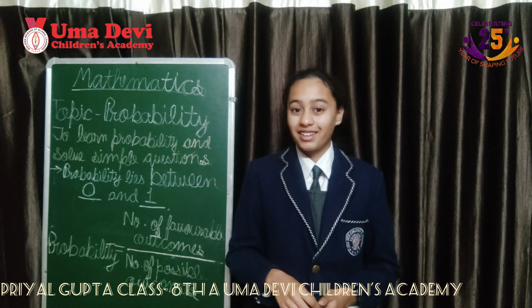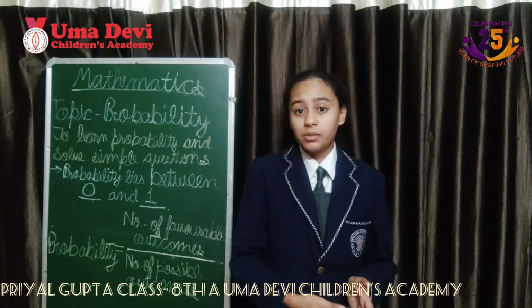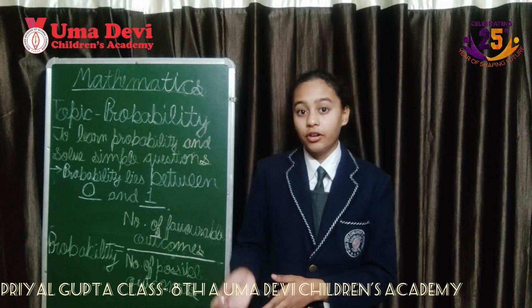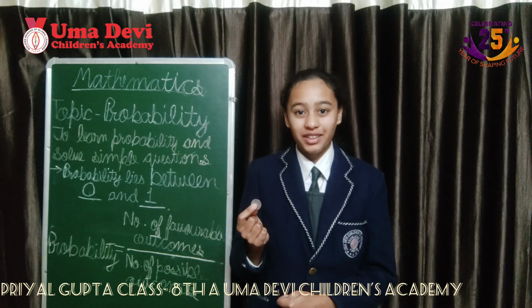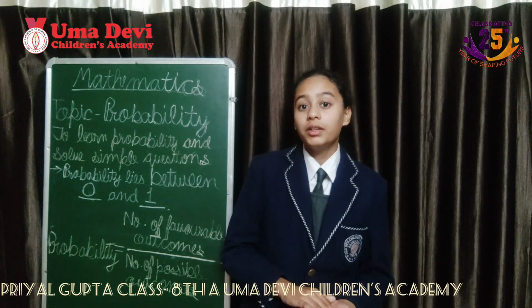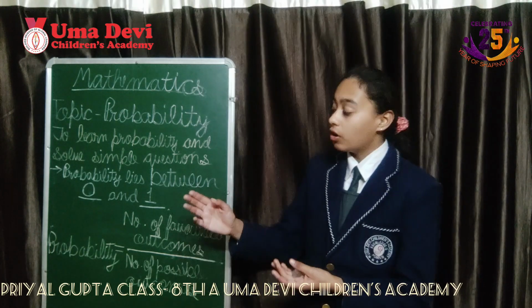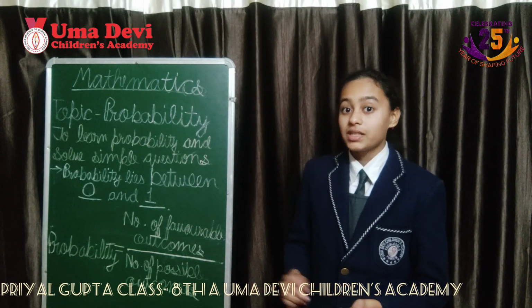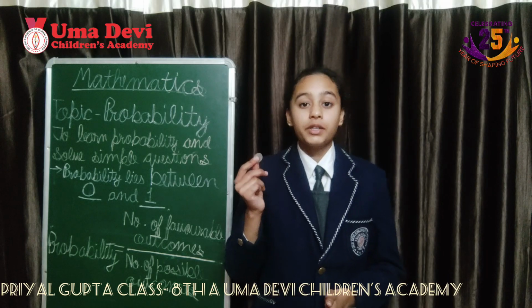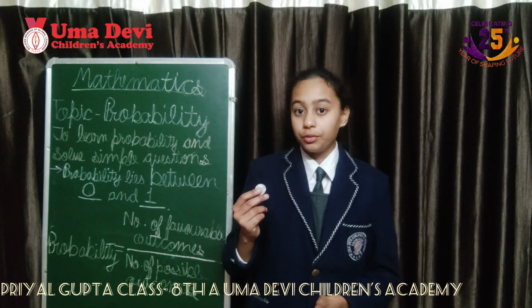In one way, that's correct. And how many total possibilities or outcomes can there be of this event? 2. 2, that's correct as well. So as we know that probability is defined as the number of favorable outcomes over the total number of possible outcomes, the probability of this particular event would be 1 by 2. Okay?